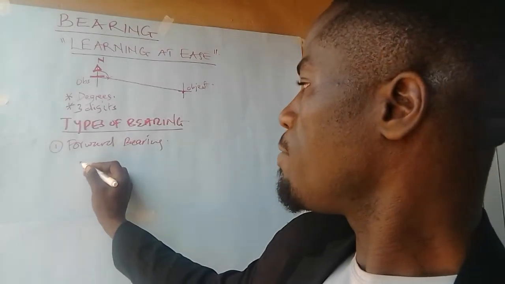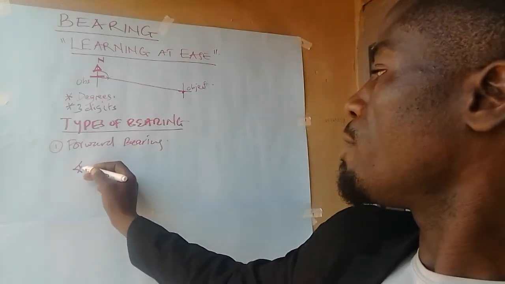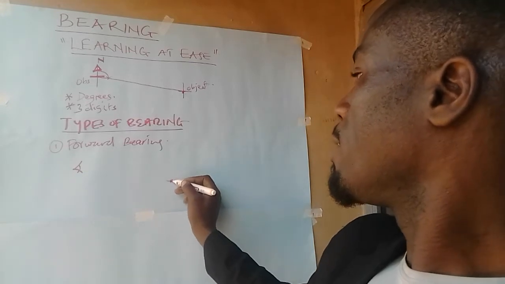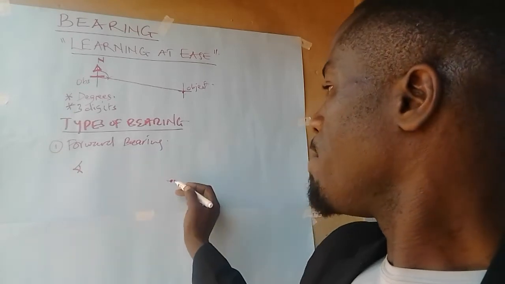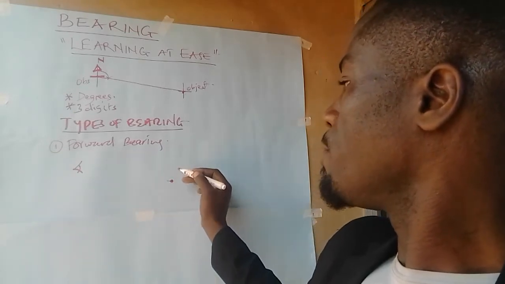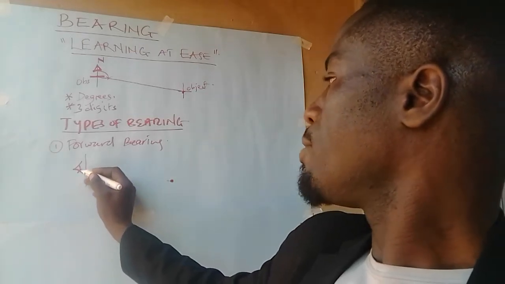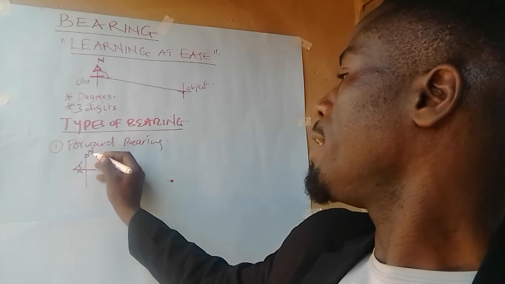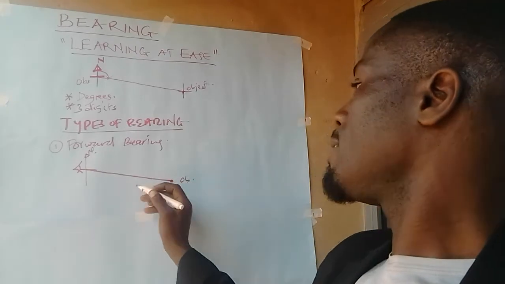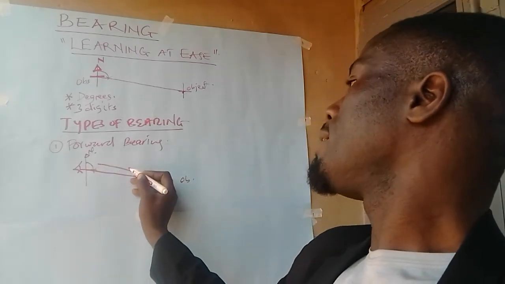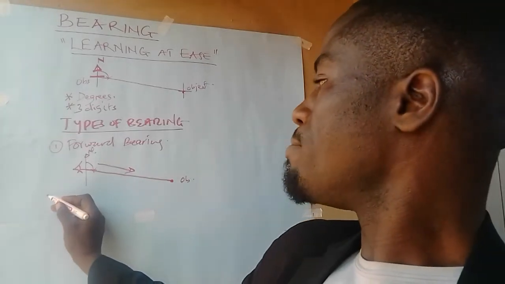For example, if the observer is here, we want to trace the position or the angular distance or the bearing of a point from this person. So this one is the one that is observing. So we want to get the bearing, the location of this in terms of degrees from here. So we shall look at the angular distance from here, that is from the north line to the object. This is the object. So the angle at which we see this is going to be called forward bearing. Then another type of bearing is back bearing.